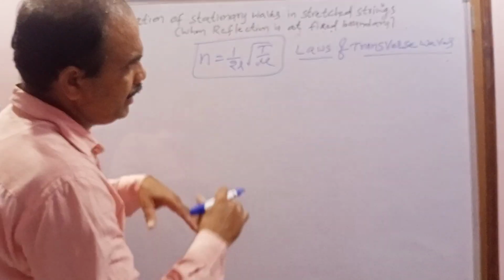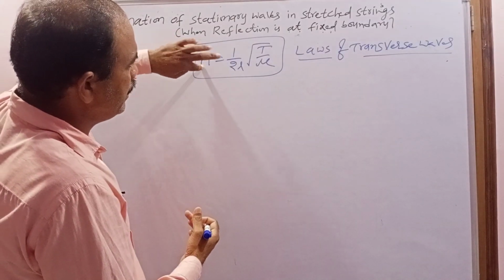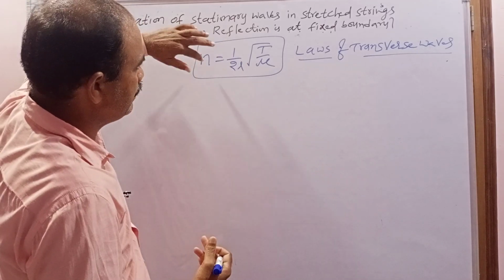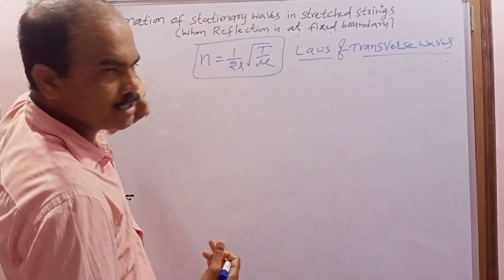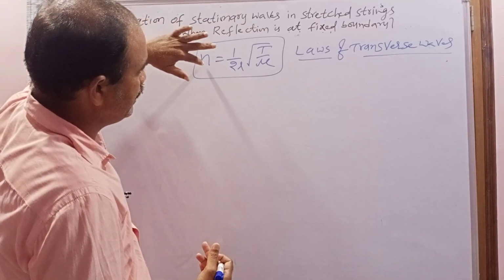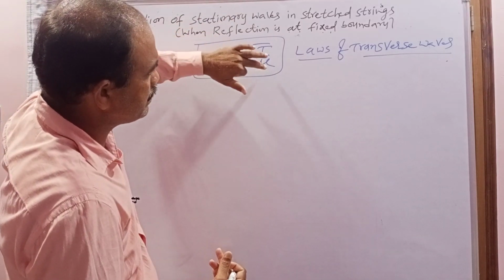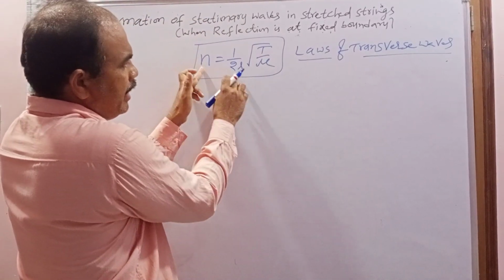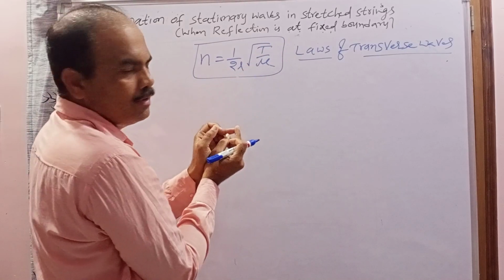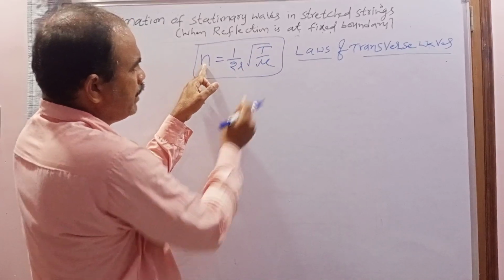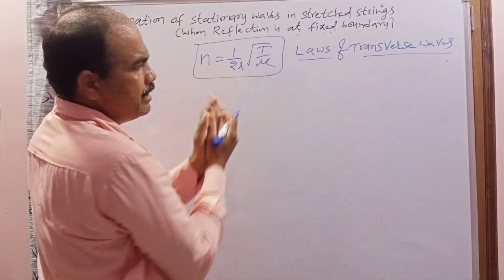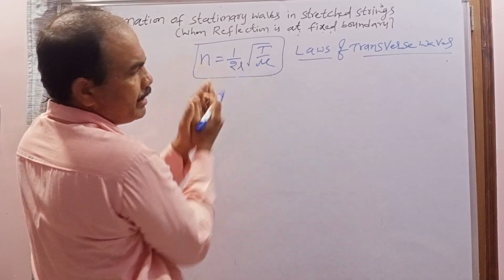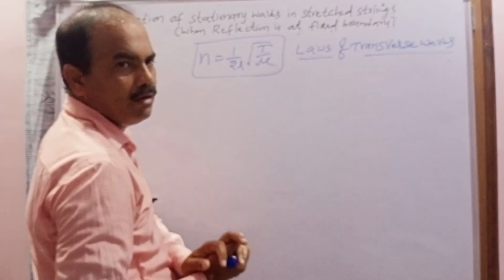The first law gives the relation between the frequency and length. The second law gives the relation between the frequency and tension. The third law gives the relation between the frequency and linear density. When we find the relation between N and L, tension and linear density are constant. For frequency and tension, length and linear density are constant. For frequency and linear density, length and tension are constant.